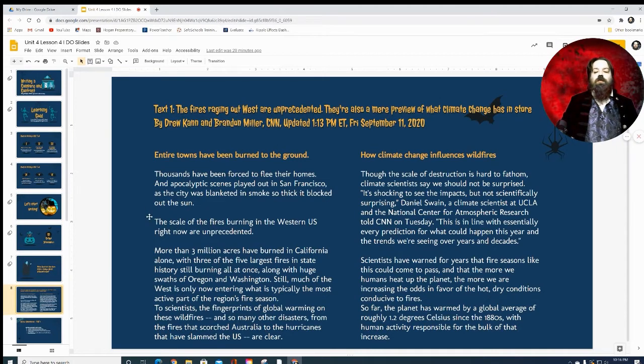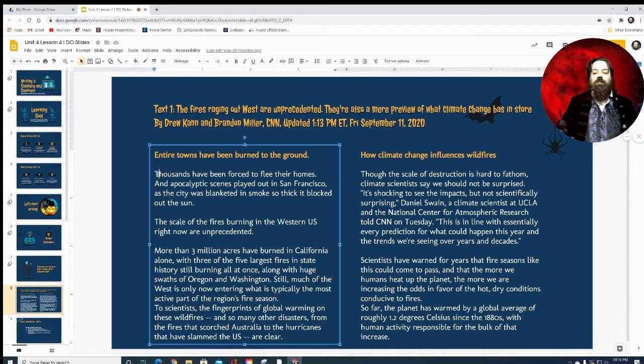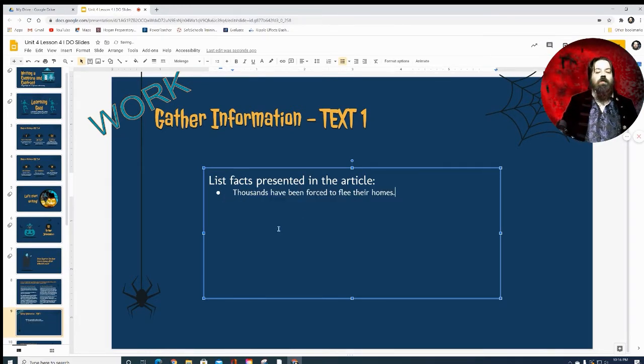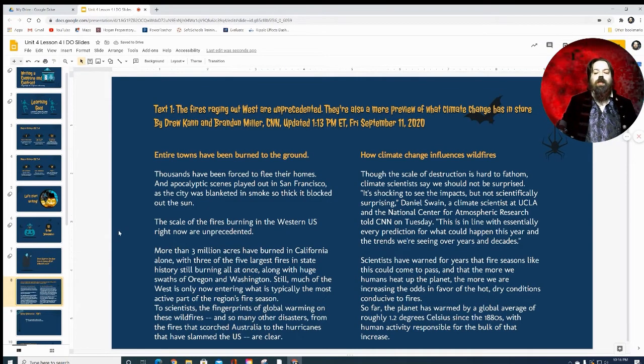So our first article here: entire towns have been burned to the ground. Thousands have been forced to flee their homes. Well, that sounds like important information, so I'm going to copy that directly. And as you can see here, I'm going to paste it right here onto this gather information text 1. Then I go back to the article and keep reading.